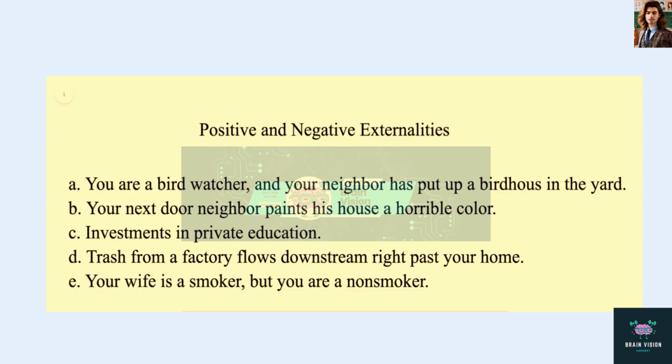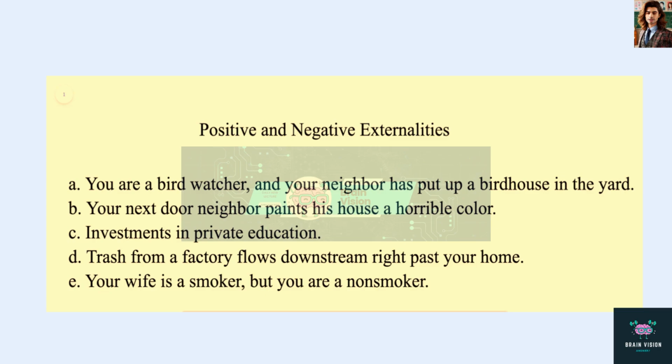You are a bird watcher, and your neighbor has put up a birdhouse in the yard. Well, here the action is that your neighbor has put up a birdhouse in the yard. Okay, you being the third party here, there is a positive externality, right?